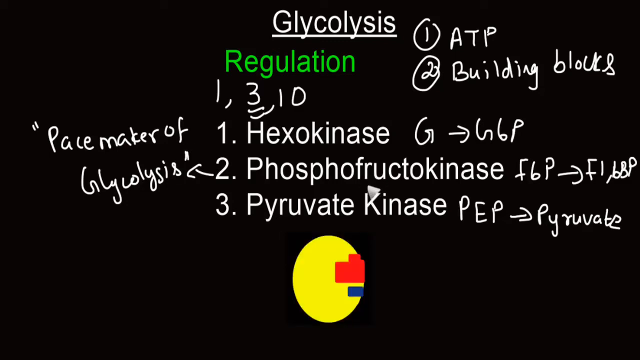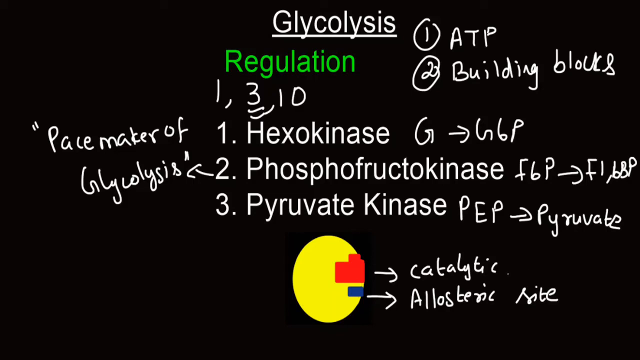Now let's see about regulation of the enzyme phosphofructokinase. Consider this as the enzyme phosphofructokinase. This blue colored region represents the allosteric site or regulator site, and this red colored region represents the catalytic site. This enzyme shows different kinds of regulation under different conditions.